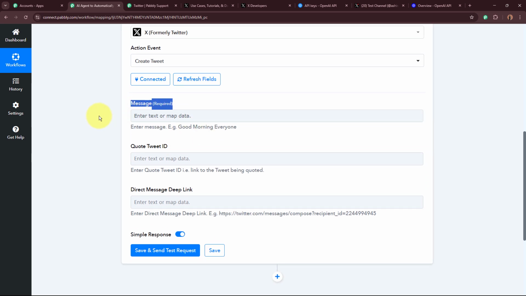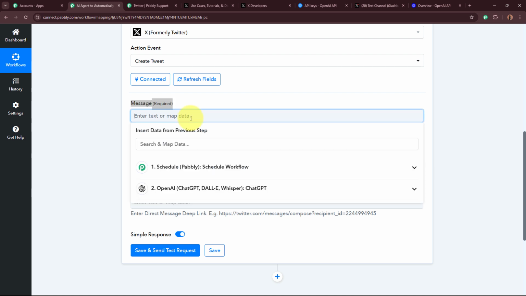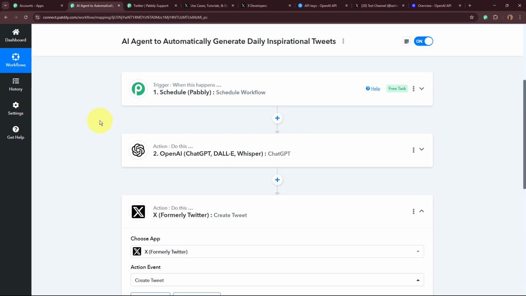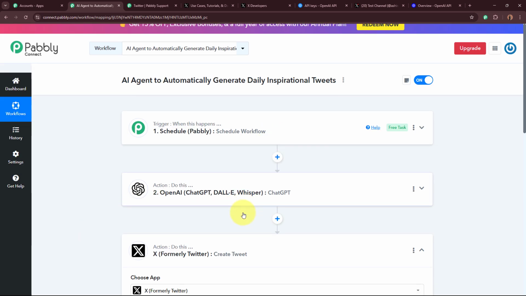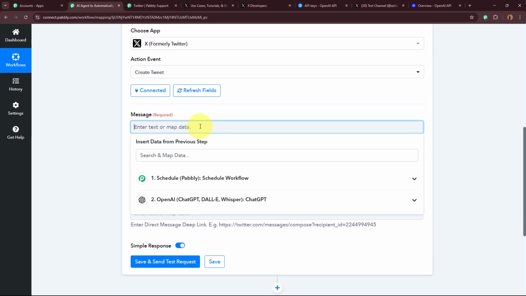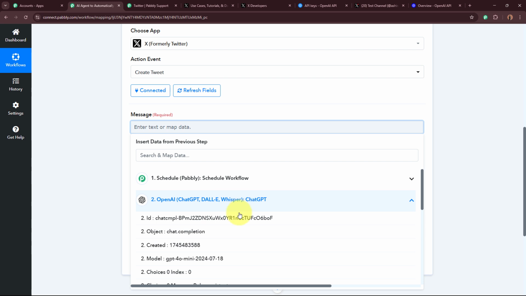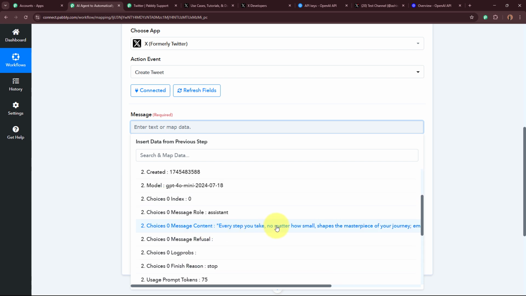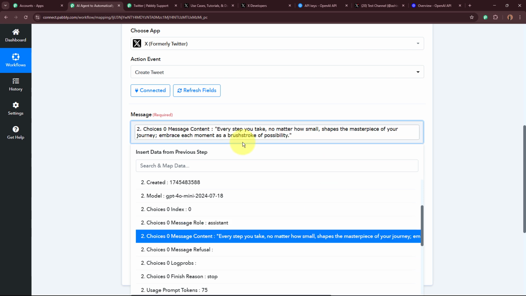Now firstly, it is asking for the message. Message is the tweet that we want to post. For the data of this field, we are going to map the data, which is inserting data from the previous step. So I'm going to insert the data from the previous step of this workflow. How it works is that as soon as I click on this field, these are the previous steps. And from these previous steps is the AI agent step. As I click on it, you can see over here, this is the quote. And I want to post this quote as a tweet on my Twitter account. So I'm going to select the data from my previous response.